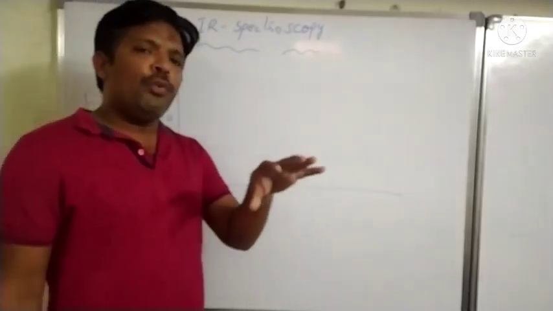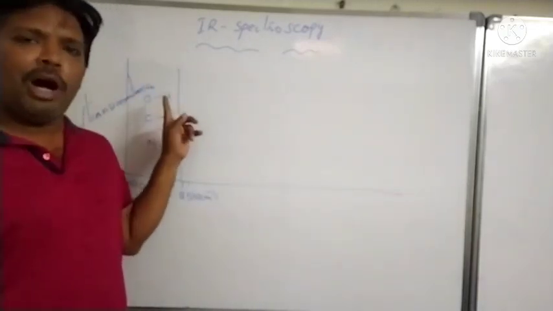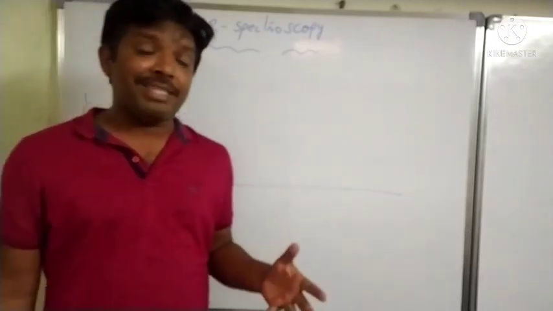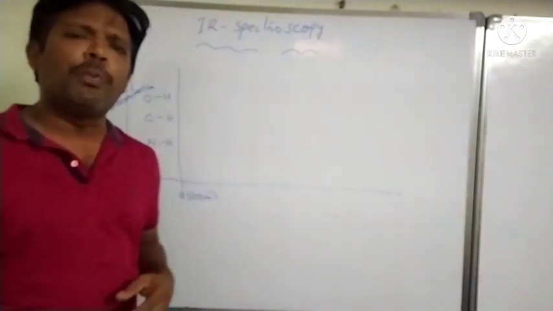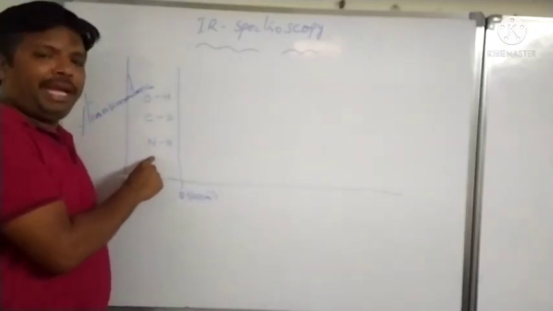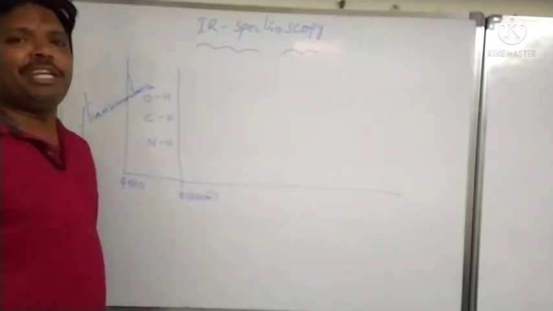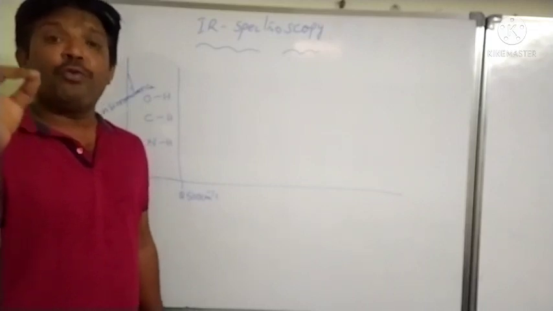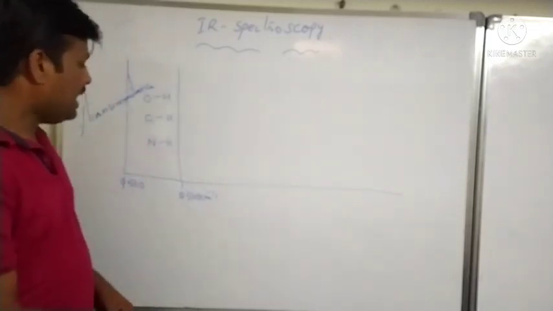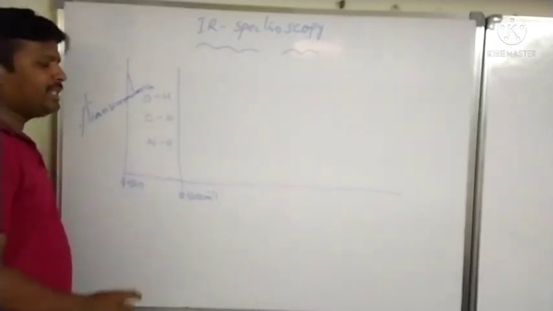Any molecule which contains an OH alcohol functional group, CH, and amine NH functional group will definitely give one peak in the 4,500 to 2,500 centimeter inverse region.